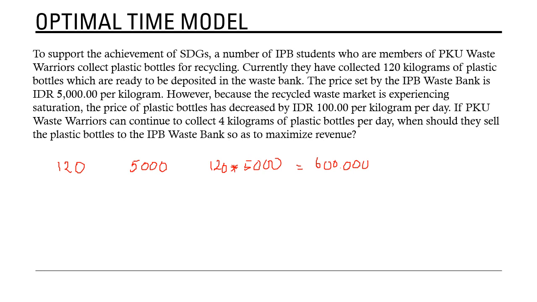So the price is 4,900, and PKU gets an additional 4 kilograms of plastic bottles. So they have 124. For this example, PKU students will get this amount.